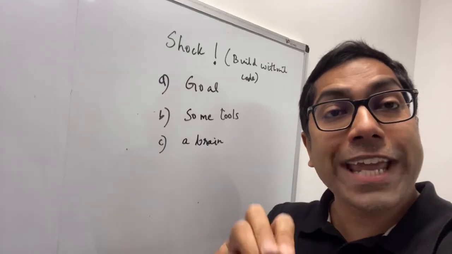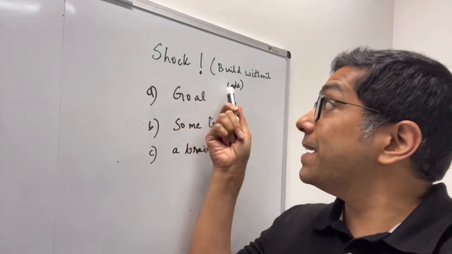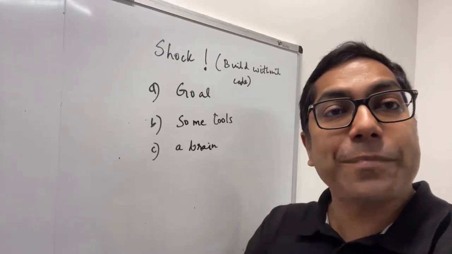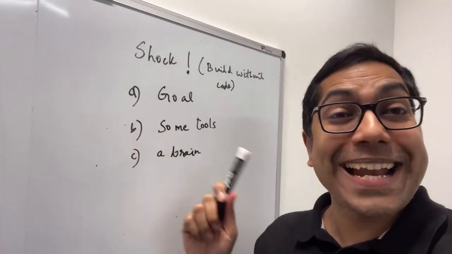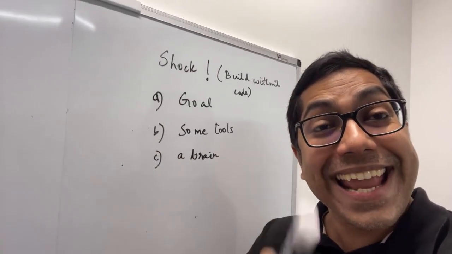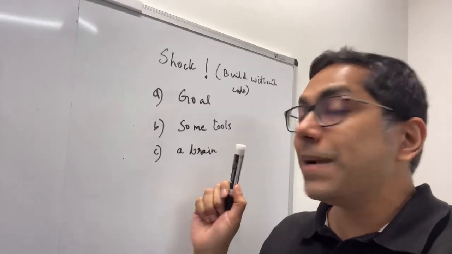What is shocking right now? You can build AI agents without any code, even if you're an absolute beginner. I'm going to say something that will surprise and maybe insult a lot of the AI coaches. You don't need to write a single line of code to build an agent.